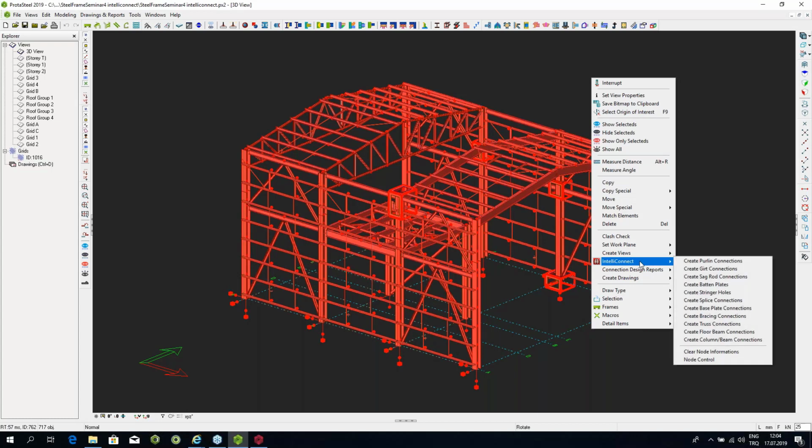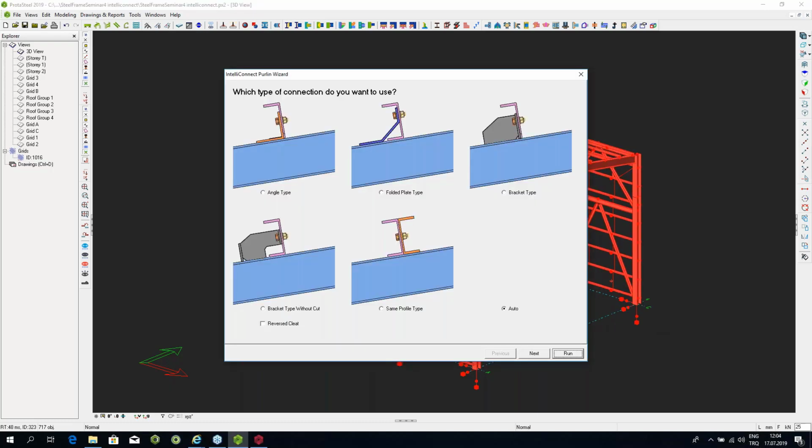And when you say IntelliConnect, you're given different options. So you say, I want to connect the purlins first. So when you select that, it gives you the different options. So this also helps you in the training learning curve as well, because a lot of people say that there's so many connections, how will we learn them? So IntelliConnect basically takes you through these steps as well. So it says you want the angle cleat connection for the purlins. You select that. You can use the folded plate. You can use the bracket type, whatever.